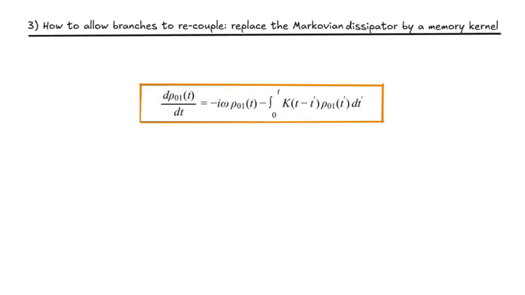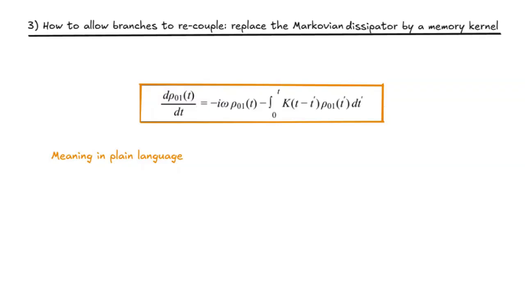The time derivative of rho 01 of t, that is, how the off-diagonal element of the density matrix changes with time, is equal to minus i times omega times rho 01 of t, minus the integral from time 0 to time t of the following product: the memory kernel, written as k of t minus t prime, multiplied by rho 01 of t prime, and then integrated over t prime. Meaning, in plain language, this equation says that the rate of change of the system's coherence,